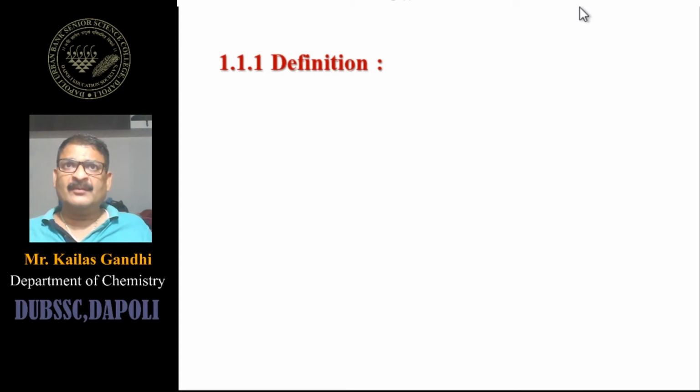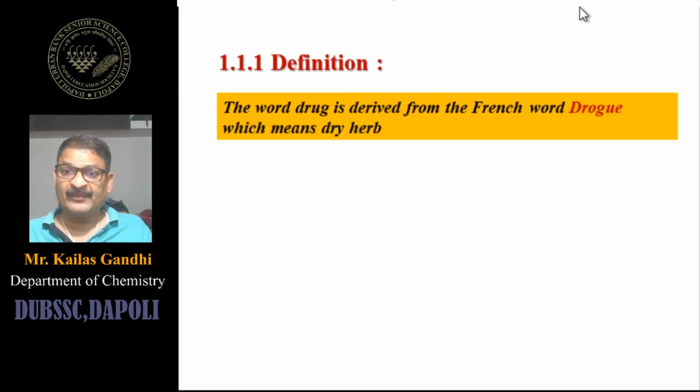Actually, from ancient times, plant extracts, and nowadays Ayurveda also uses plant extracts as well as animal extracts, or parts of animal extracts, in medicine. The word drug is derived from the French word drogue, and drogue means nothing but dry herb. So there is such a reference that from ancient times we have been using plant extracts.